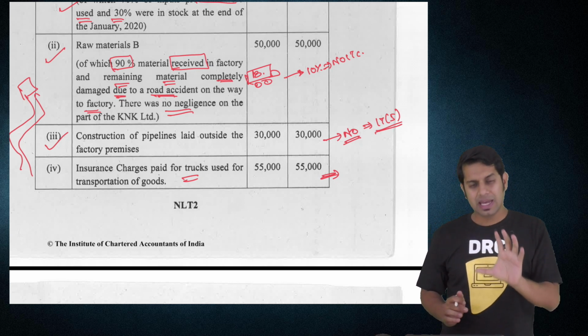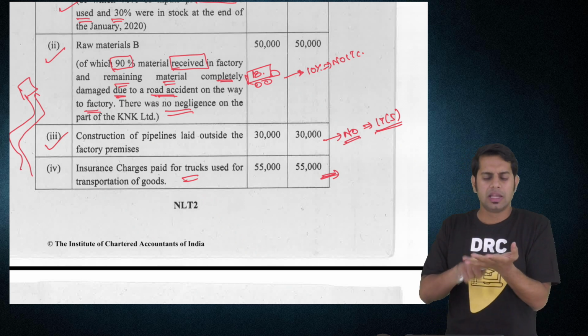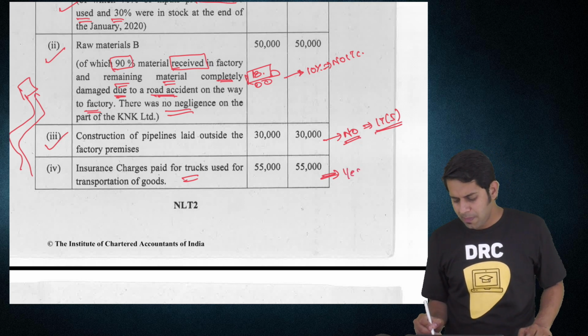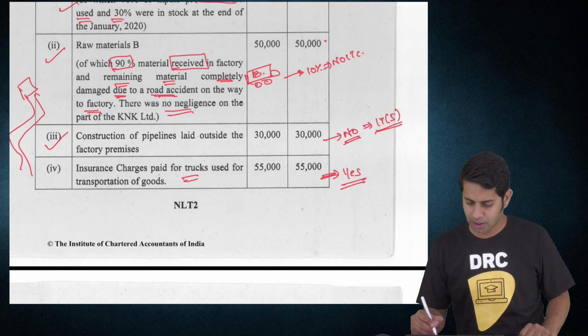So in this present case, the motor vehicle is used for the purpose of transportation of goods, therefore the insurance expenses incurred, you can take input tax credit. Can you take input tax credit? Yes, you can take input tax credit on this item.